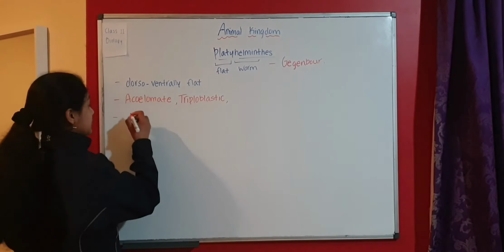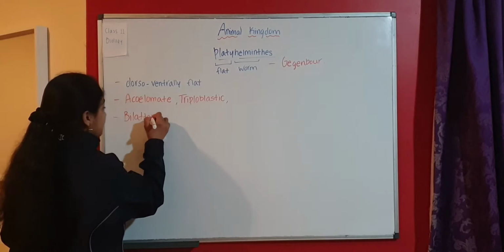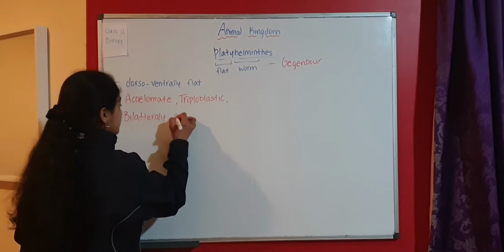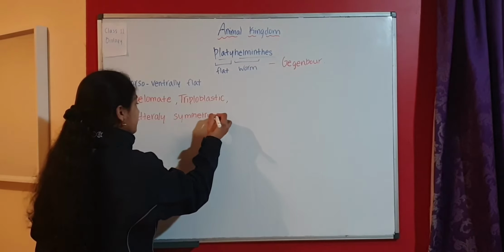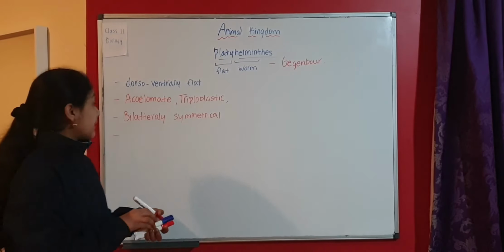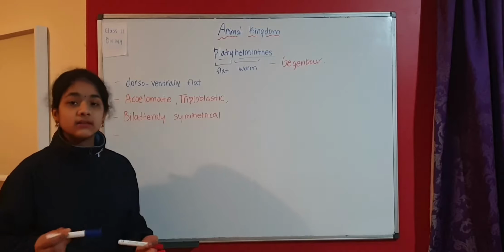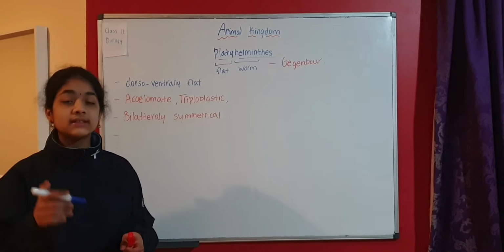Let's talk about the symmetry. They are bilaterally symmetrical, which means that there is one plane which cuts the organism into 2 halves. That plane is called the sagittal plane.